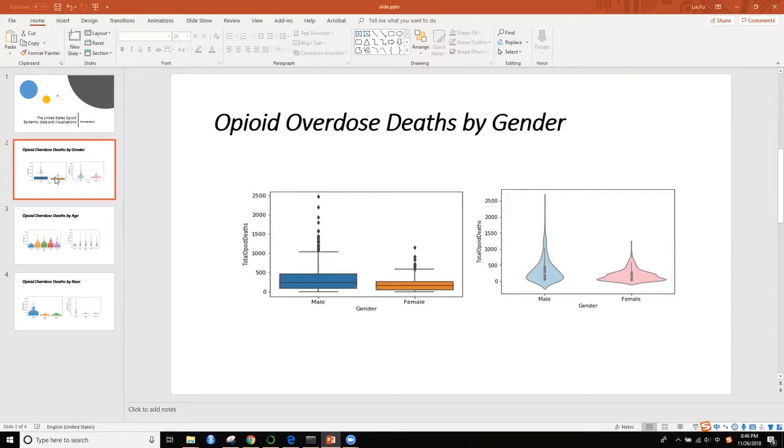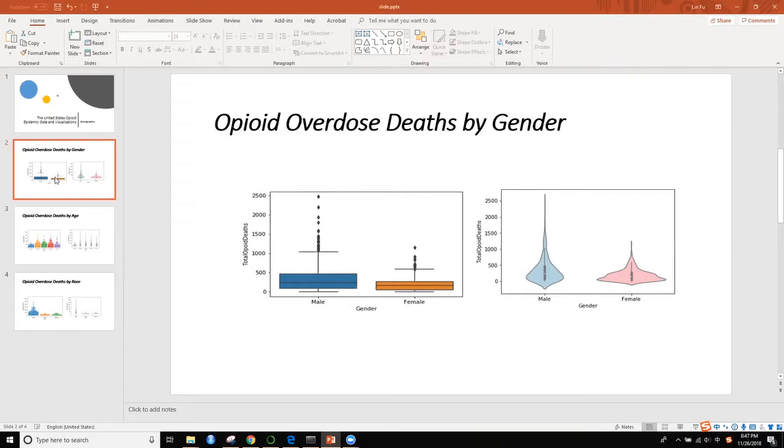It's important to note that males disproportionately experience overdose deaths compared to females because males comprise about 49.2% of the United States population, yet account for 64.8% of the overdose deaths.